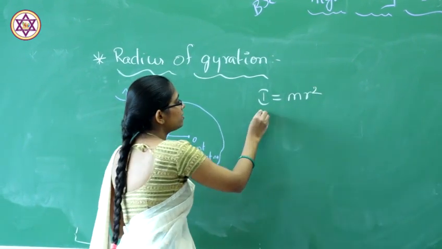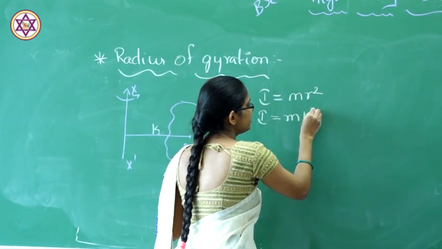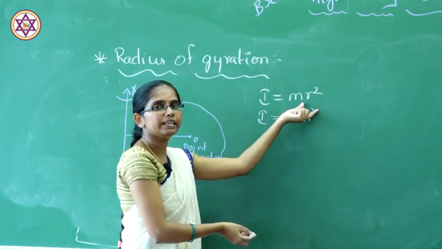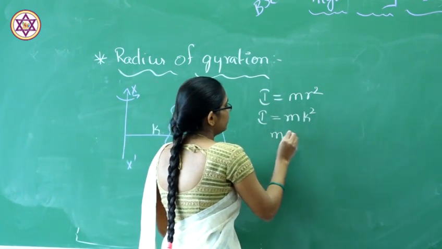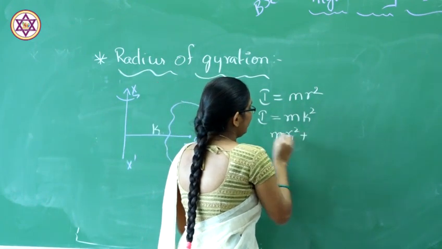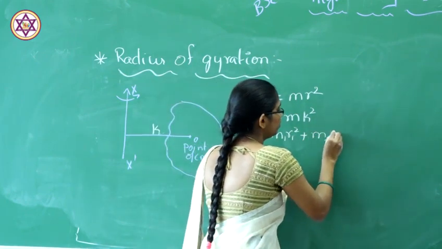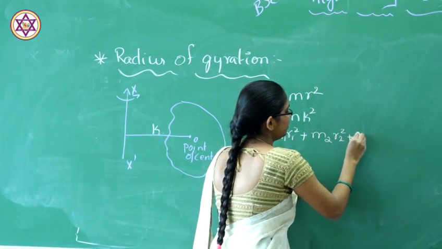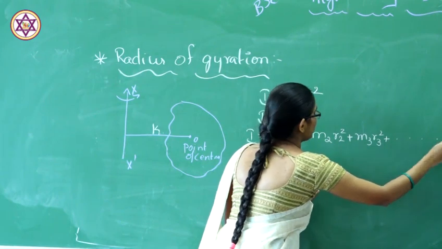So, for radius of gyration it will be given by m k square. So, m k square. So, normally the inertia is m1 r1 square, and if you elaborate this, m2 r2 square plus m3 r3 square and so on.